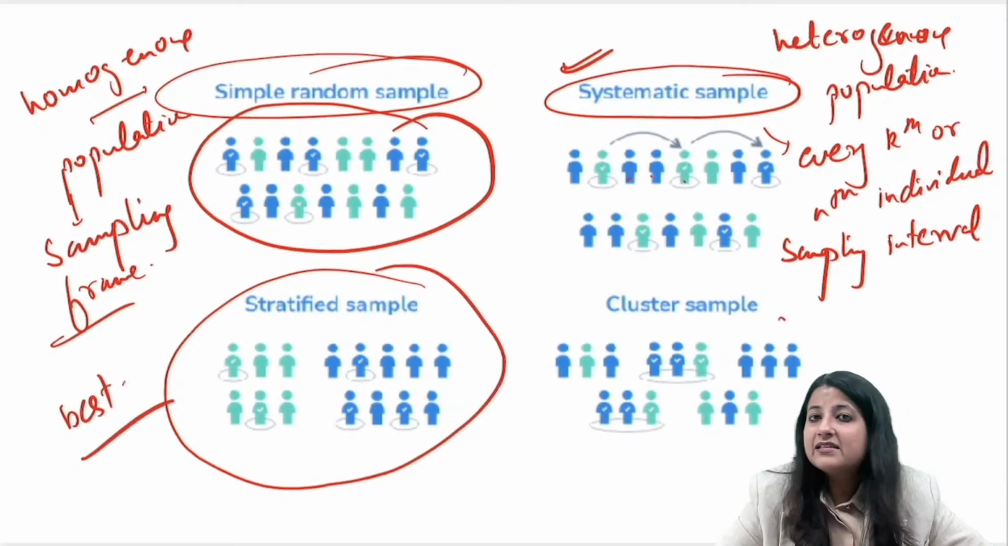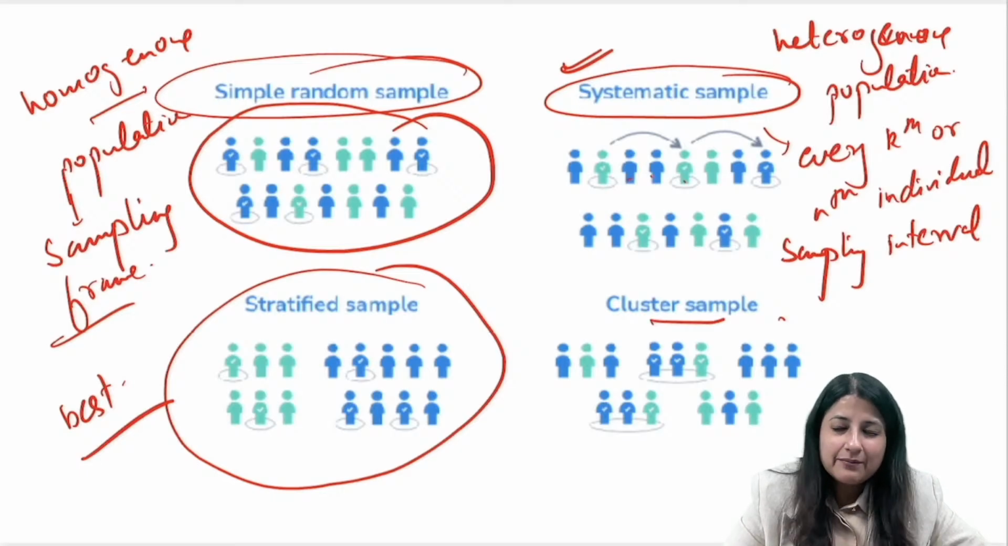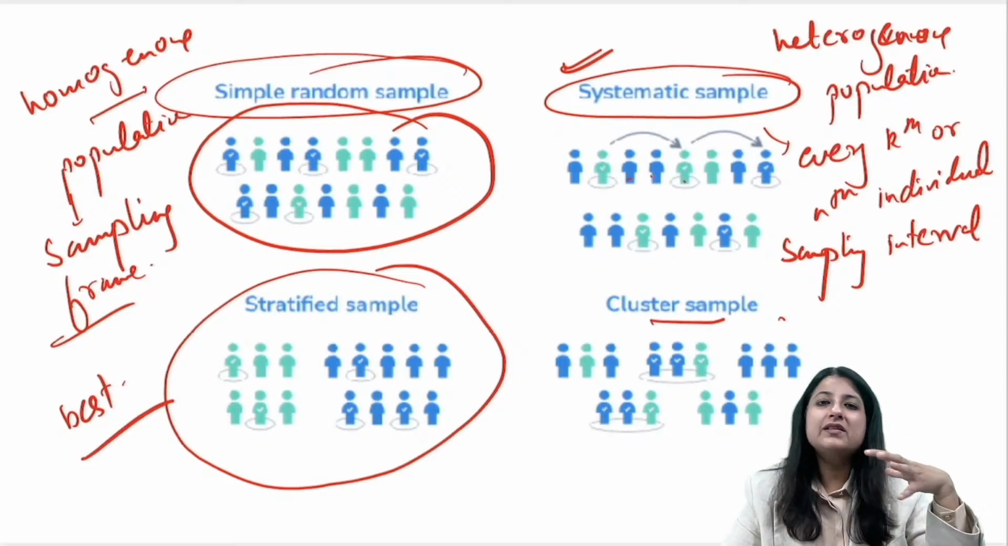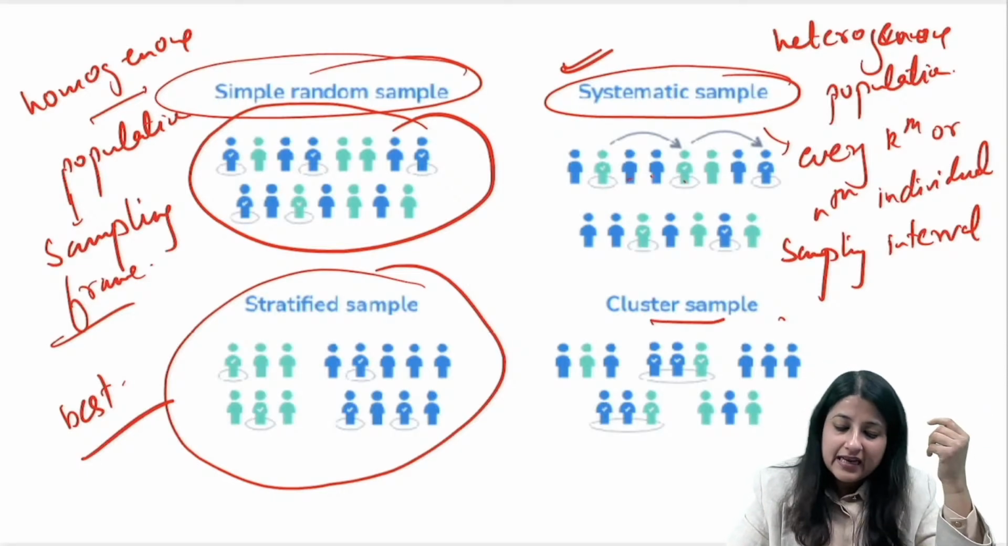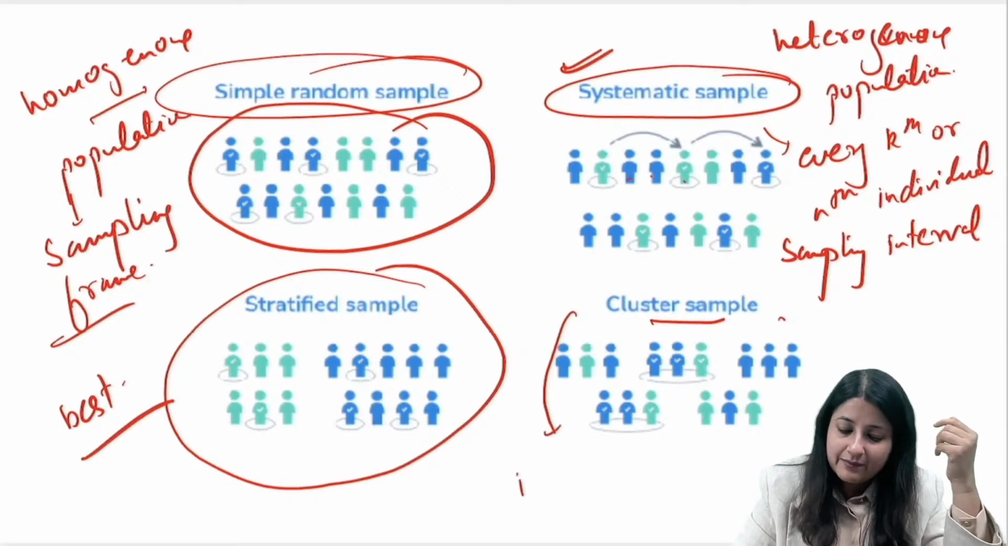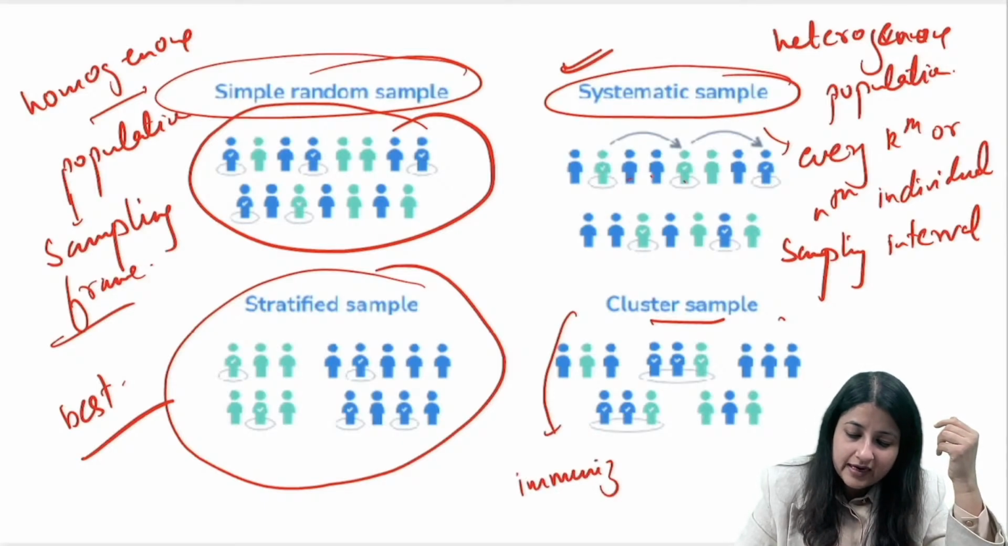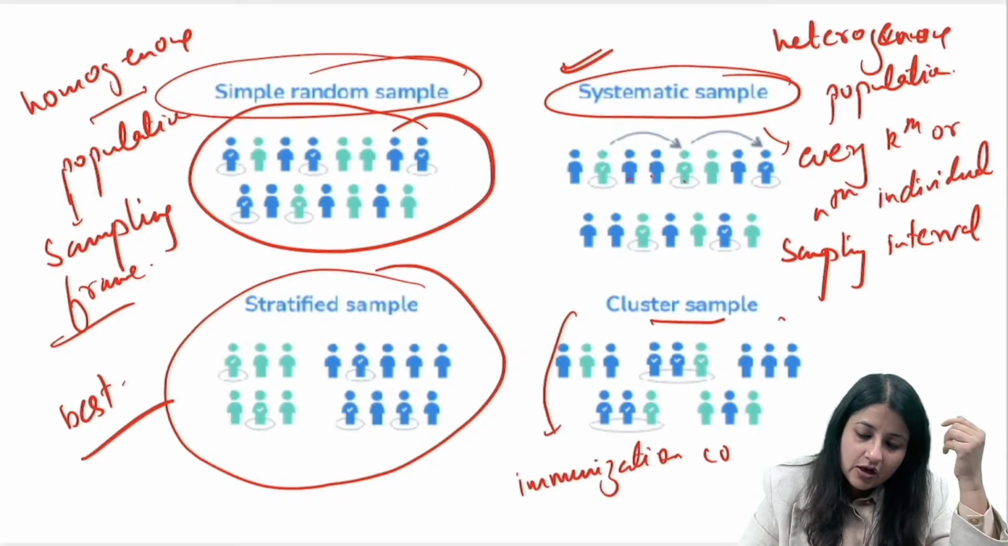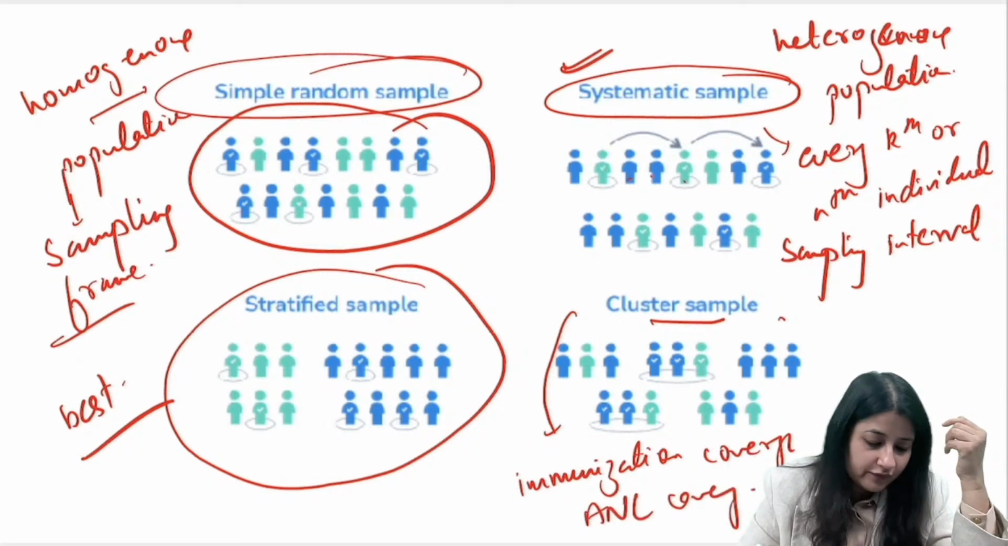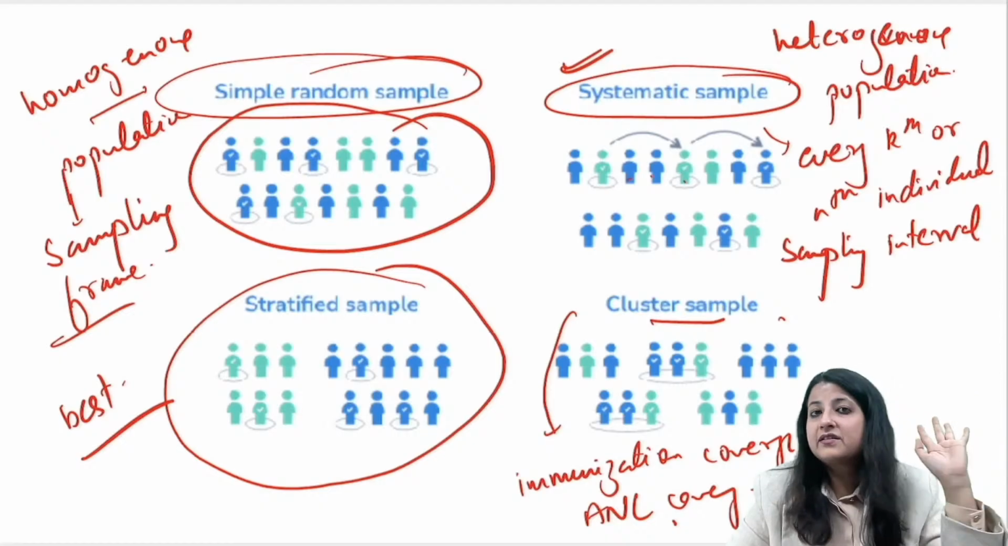Okay, and cluster random sampling. Cluster random sampling is easy, but it has a lot of sampling errors associated with it. But as of now, you have to remember, since the exam is very near, if you want to look at the immunization coverage, or if you want to look at the ANC coverage, we can go for which type of sampling? Cluster random sampling.